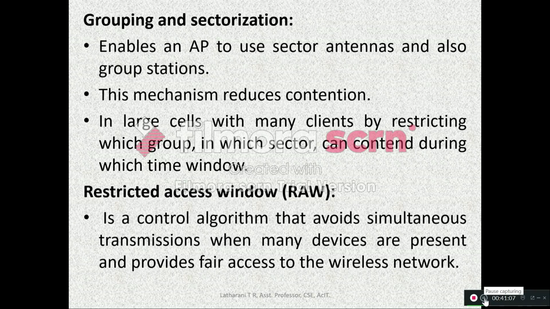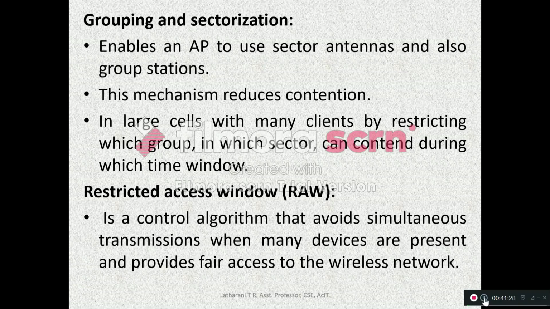This mechanism reduces contention, traffic and interference problems in large cells with many clients by restricting which group in which sector can contend during which time window. To whichever device you would like to communicate at a particular time, you can communicate only with that device.